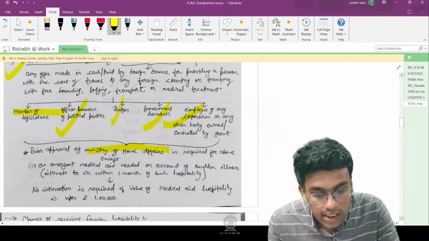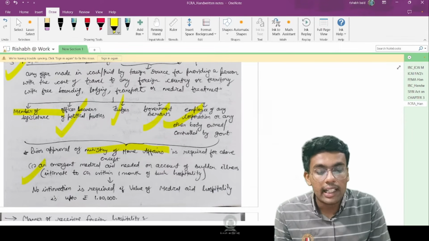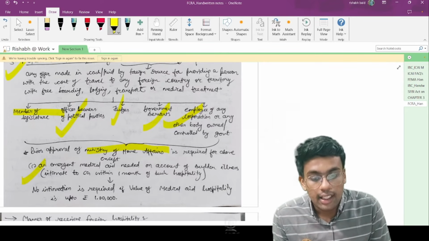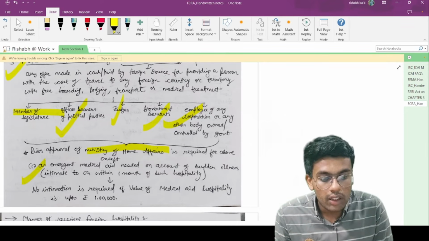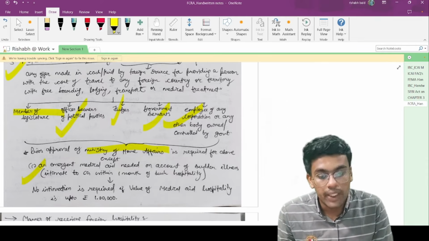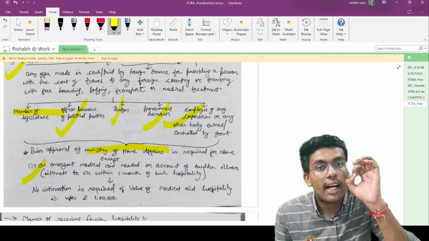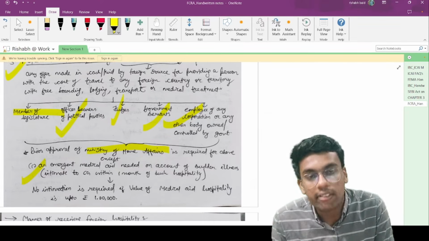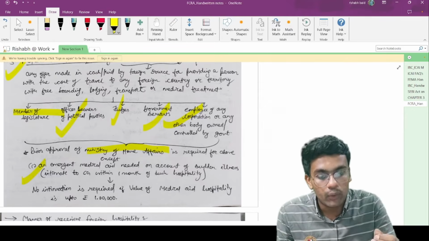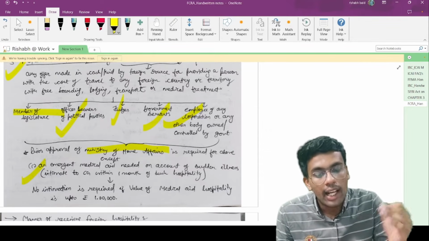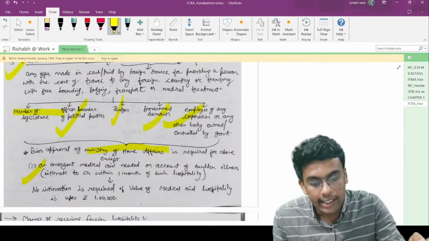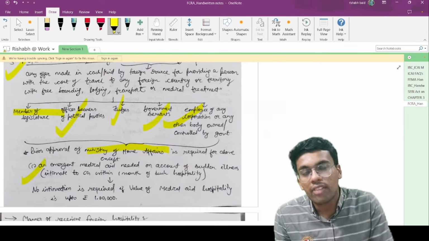However, in case of any emergent medical aid needed on account of sudden illness, then intimation to the central government is to be made within 1 month of such hospitality, and in such a case, prior approval of the central government is not required, because if you go for a prior approval, then there might be delay in prior approval, and such a person can die because of non-availability of prior approval.